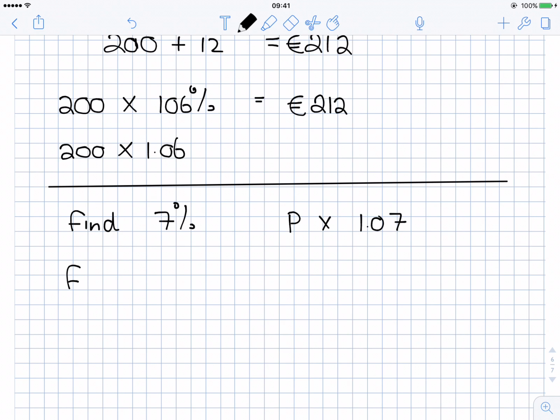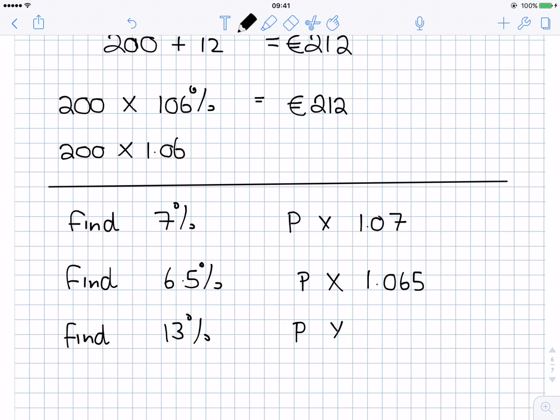If I wanted to find 6.5%, I'd multiply my principal, the amount I put in, by 1.065. If I wanted to find 13% interest, I'd multiply my principal by 1.13. And this is going to be very important in a minute.